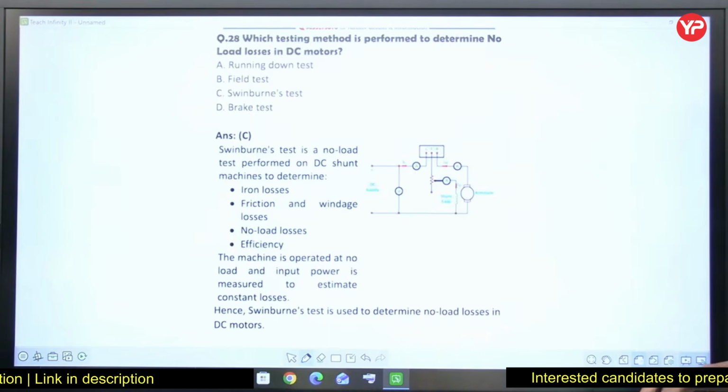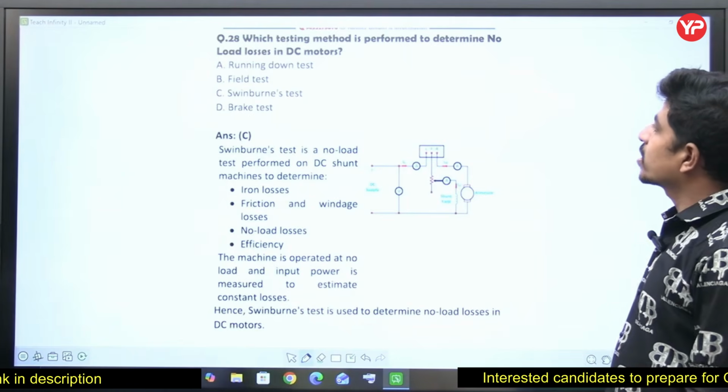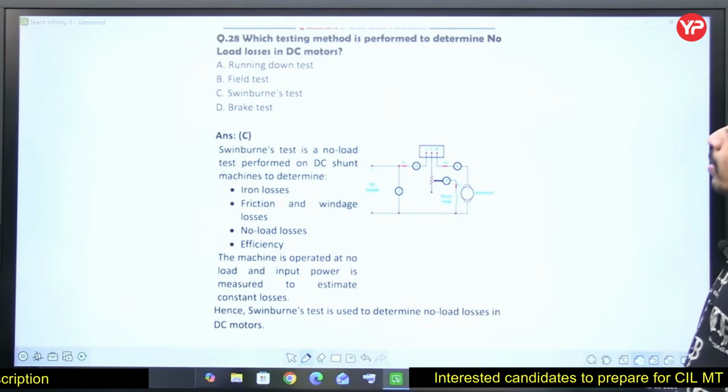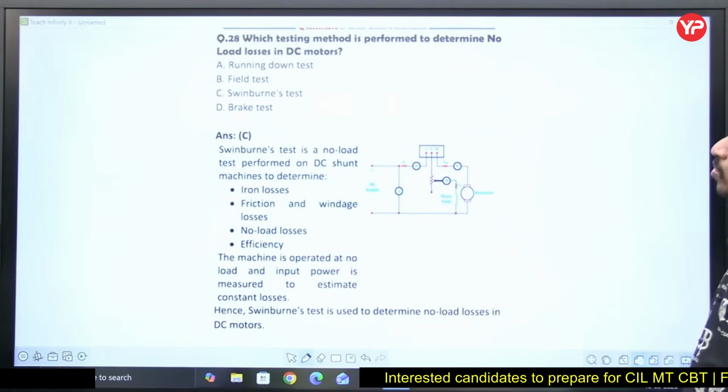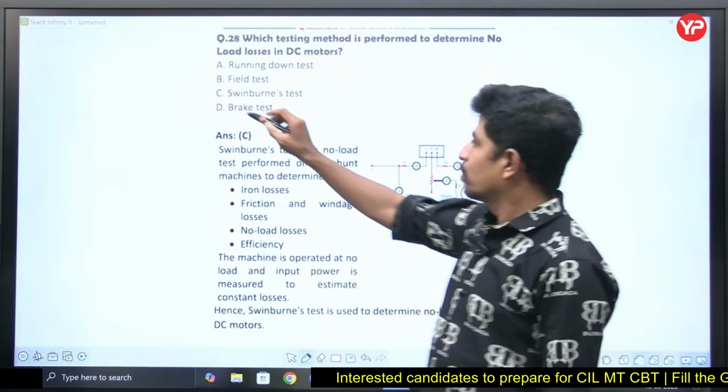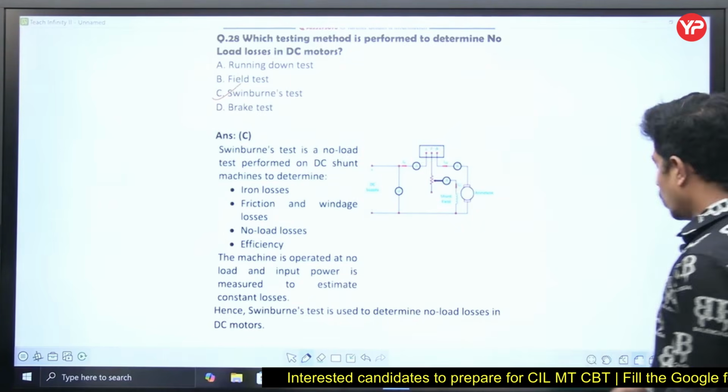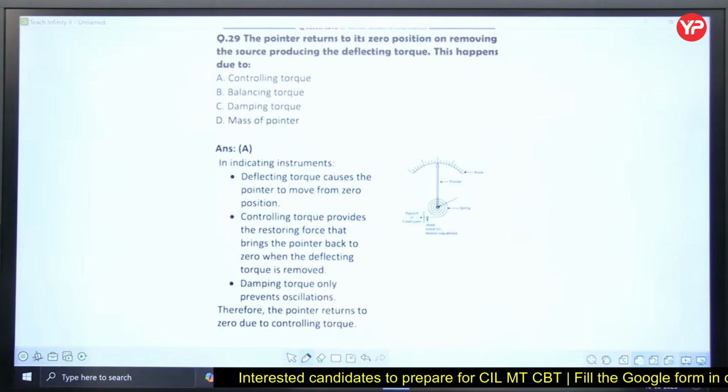Next question, please. Which testing method is performed to determine no load losses in a DC motor? Swinburne's test. Yes, Swinburne's test is used to determine no load losses in DC motors. That is a direct question.